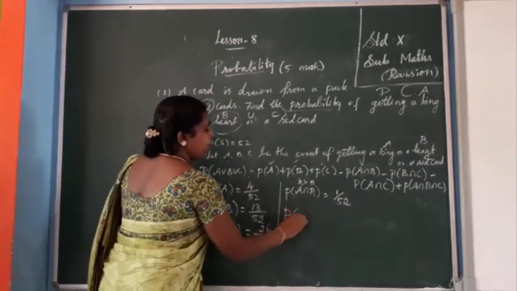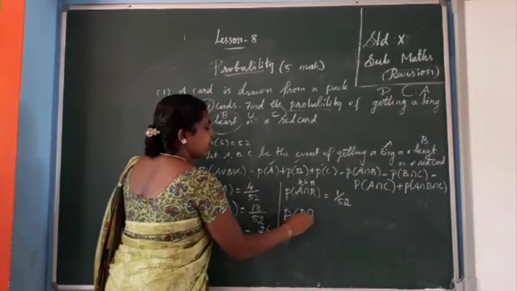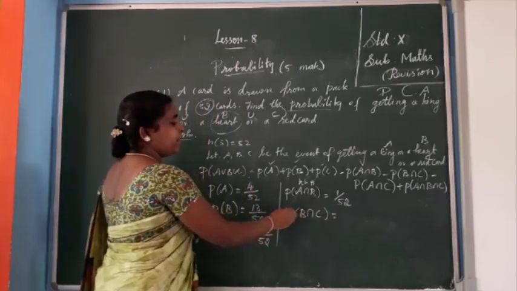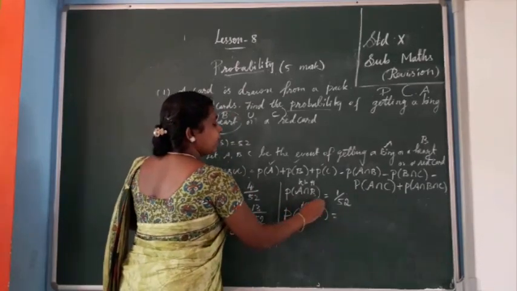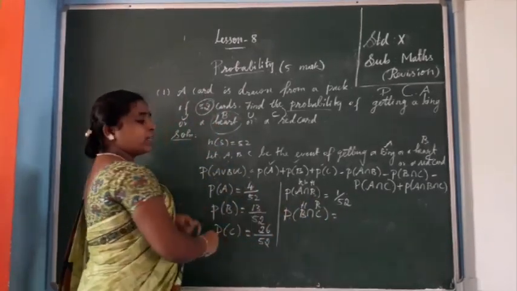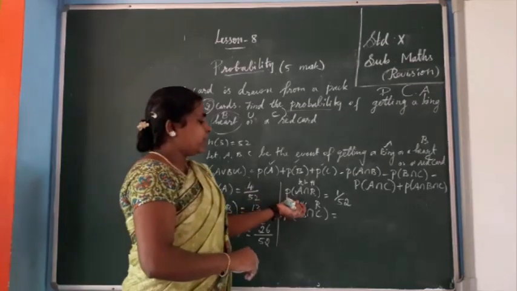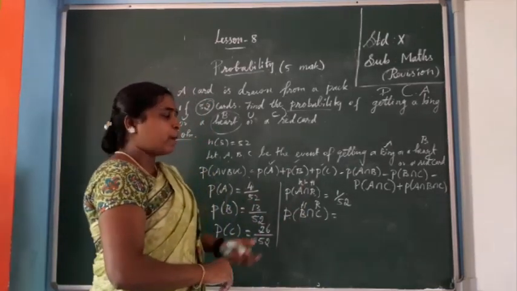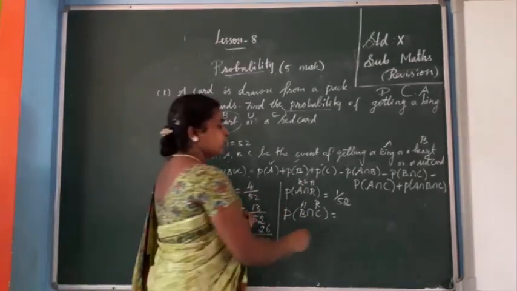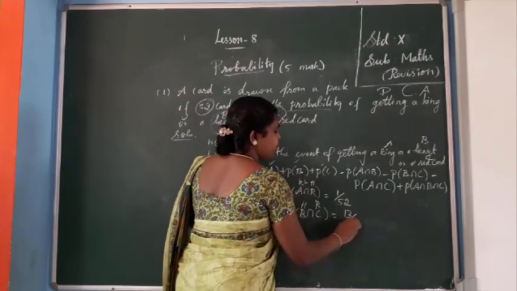Let's say P of B intersection C equal to. So here B means heart card, C means red card, isn't it? So heart same time red. So actually heart is fully red only. So number of heart cards is 13. So 13 by 52.